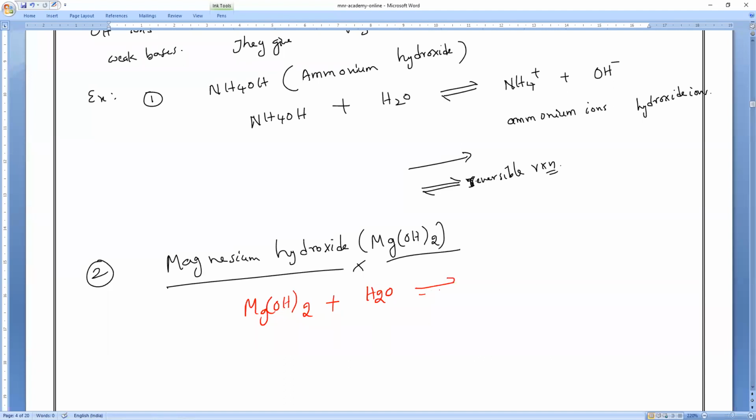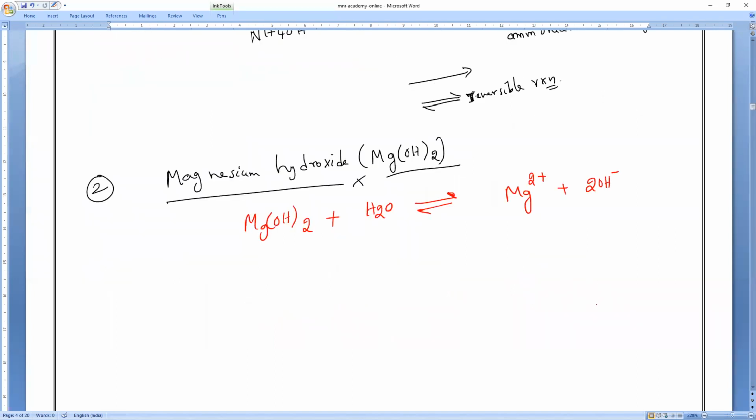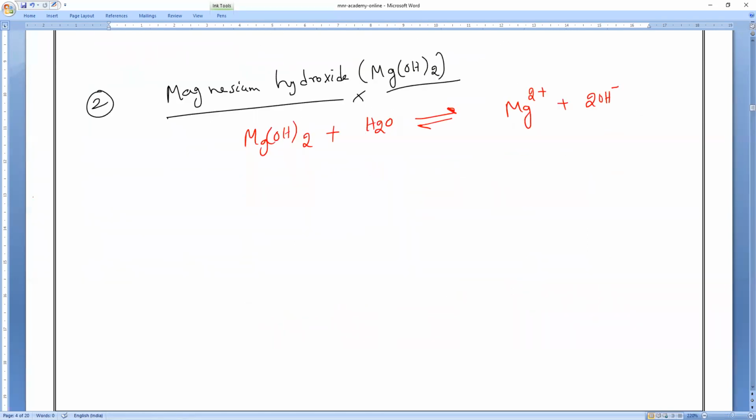So it is also basically a reversible process, which will form Mg2 plus and 2OH minus. Okay, everybody, 2OH minus. Understand? Please respond. That is what it is.